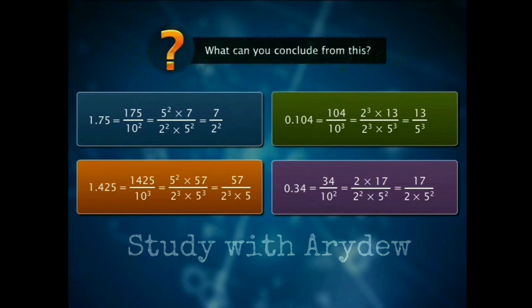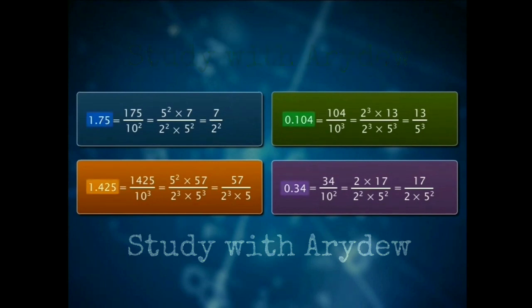What can you conclude from this pattern? We can say that a terminating decimal number can be expressed as a rational number whose denominator has only powers of 2 or powers of 5 or both. Let's write this formally as a theorem.